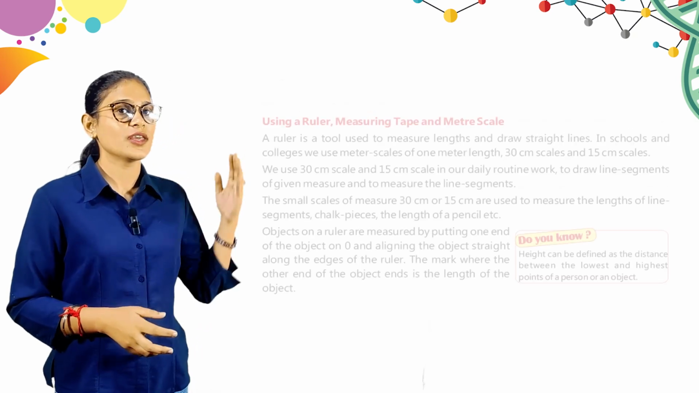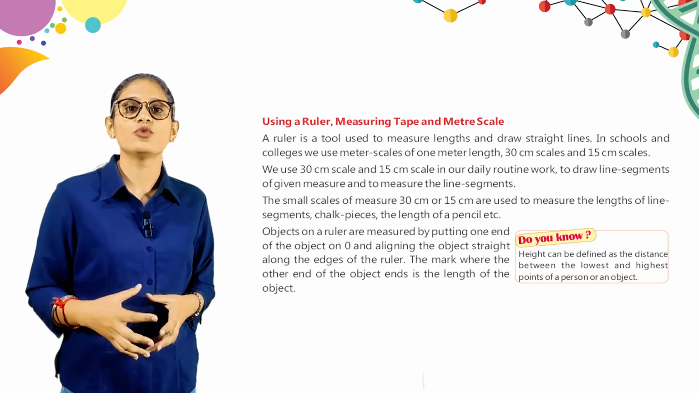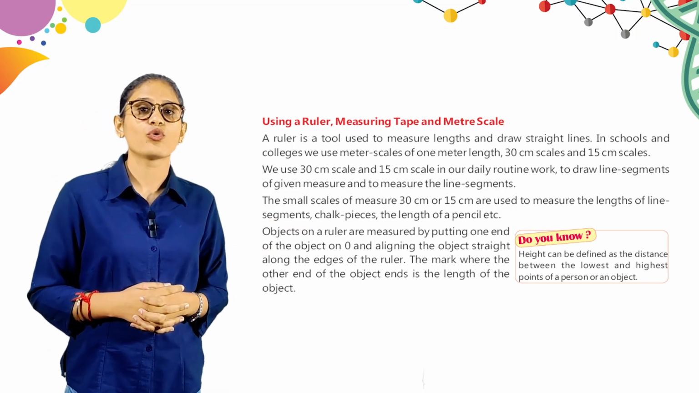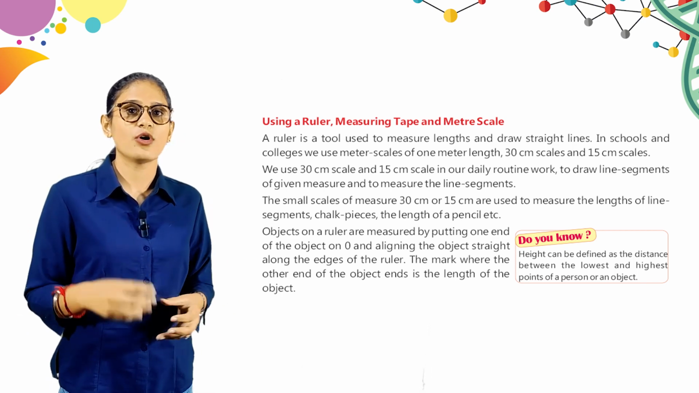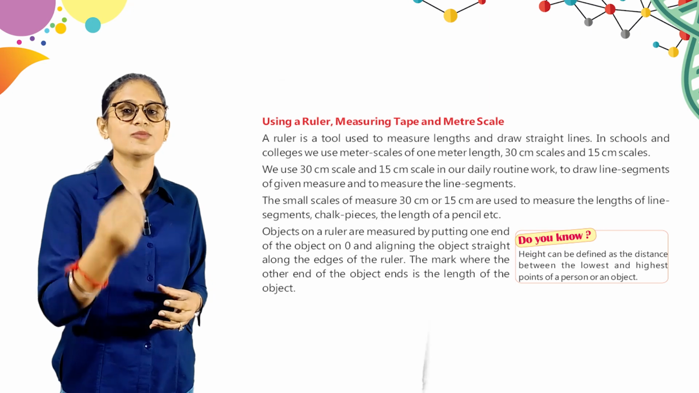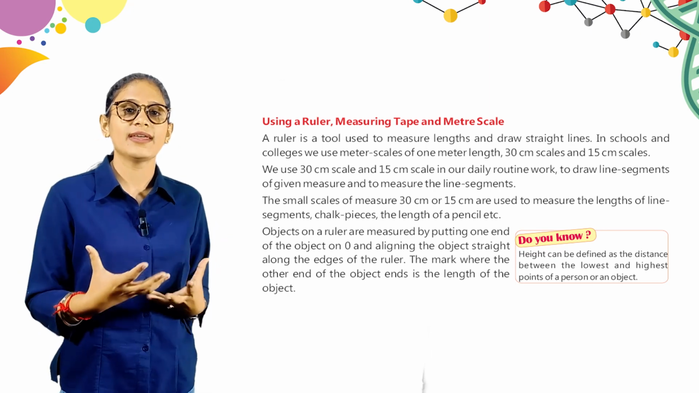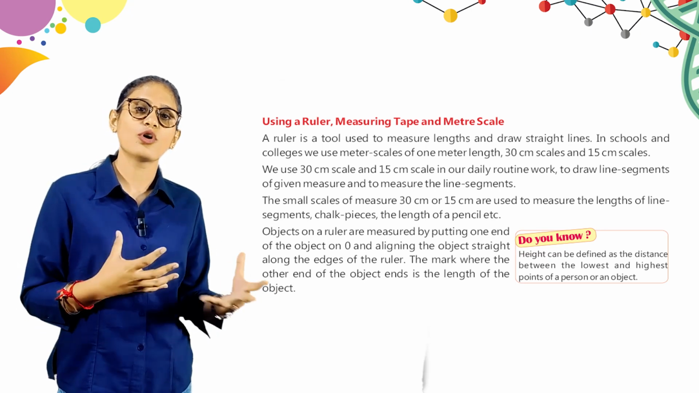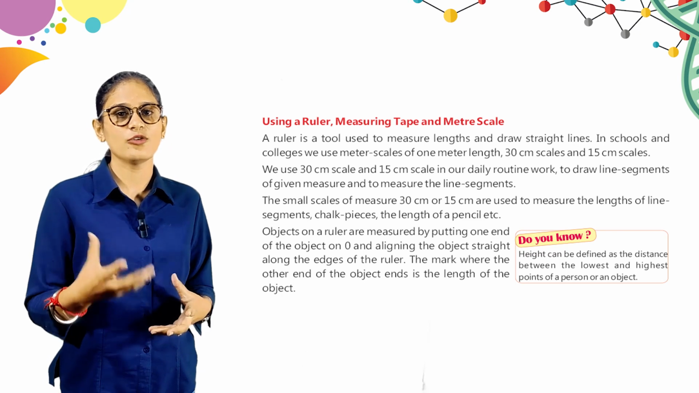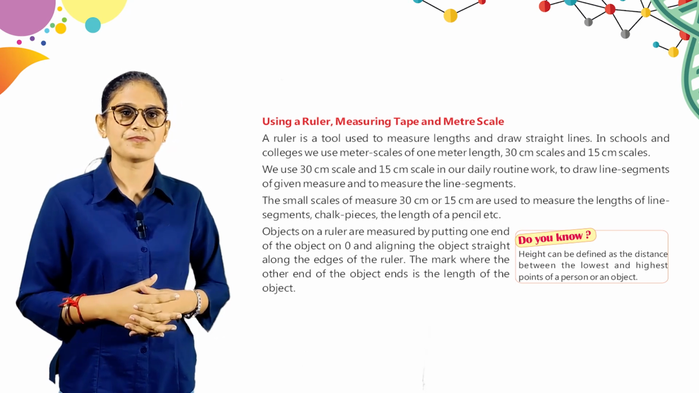Here is using a ruler, measuring tape and meter scale. A ruler is a tool used to measure lengths and draw straight lines. In school and colleges, we use meter scales of 1 meter length, 30 centimeter scales and 15 centimeter scale. So बच्चे रूलर एक क्या है आपका टूल है जिससे हम लेंथ मेजर करते हैं और स्ट्रेट लाइन ड्रॉ करते हैं. स्कूल कॉलेजेस में हम 1 मीटर लेंथ की स्केल यूज करते हैं, दैट मीन्स 30 सेंटीमीटर और 15 सेंटीमीटर.